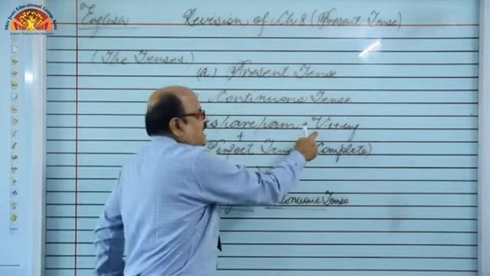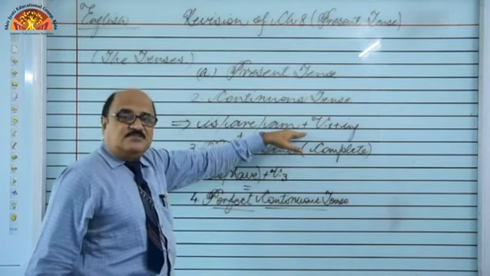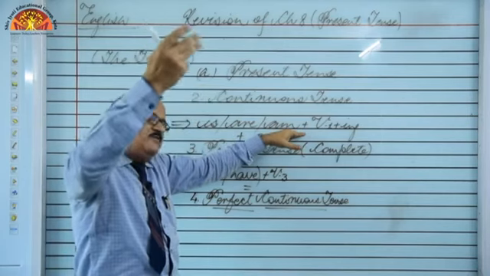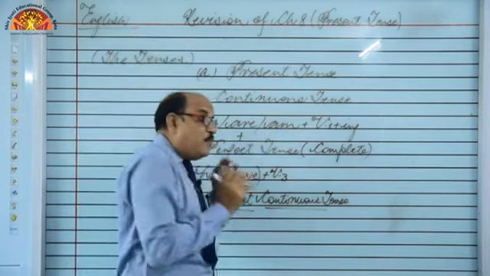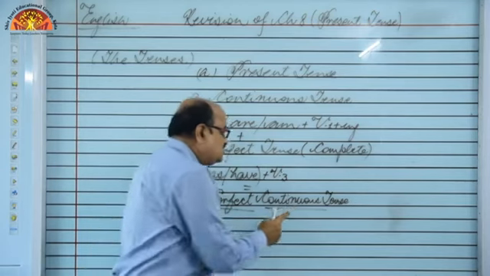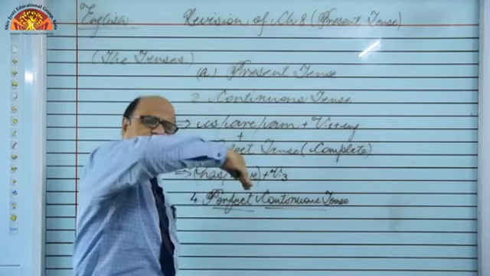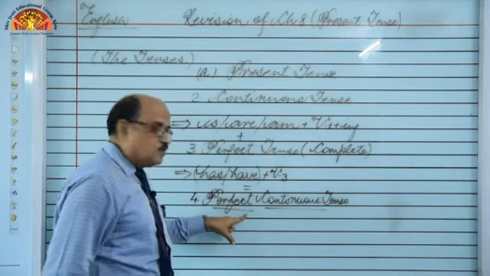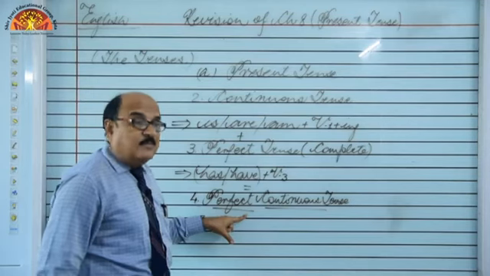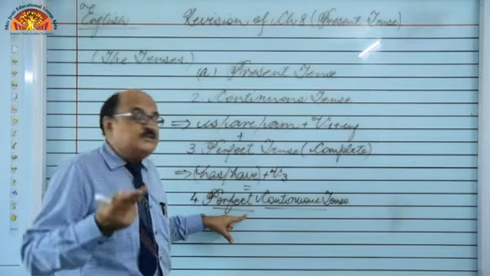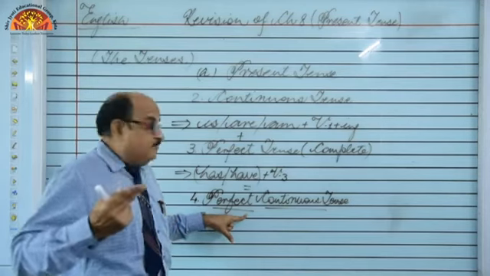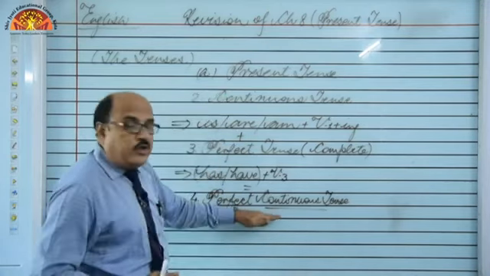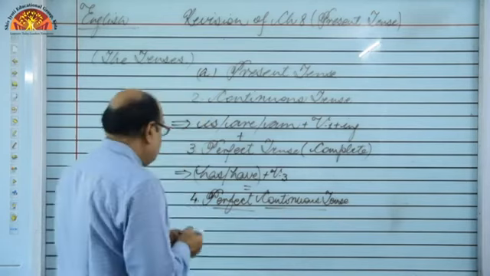But no kind of time is given in that tense that can suggest that the work started at that time. But in this tense, we know perfectly that a particular work started at that time and since then it has been going on, right? So two features are there. One is continuity and second is time, that can suggest to us that the work started at that time, and since then it has been going on. So this is perfect continuous tense.